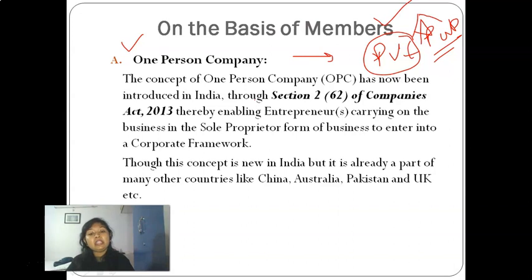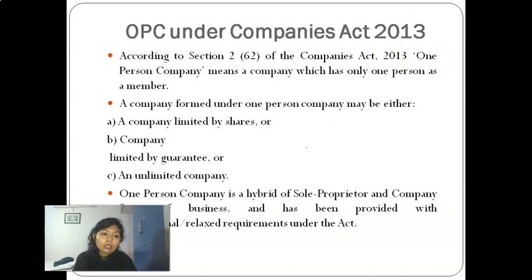It is basically a benefit to sole proprietors who are afraid to form a company because they think there are various procedures and provisions that they need to follow. So this is an escape route for them. Only a single person can incorporate this company, and there are n number of relaxations given to this kind of company in the Act. By doing this, he will get all the benefits of incorporating a company that we have studied. Now, what does the provision say about this?